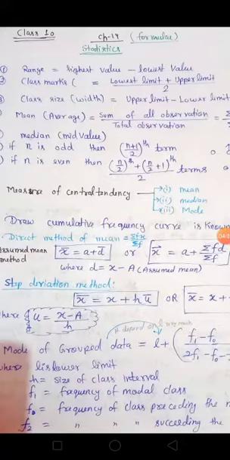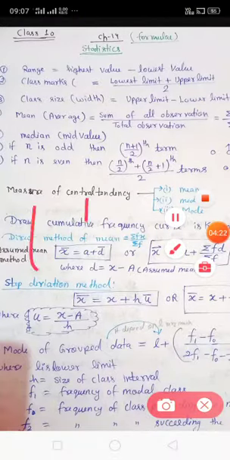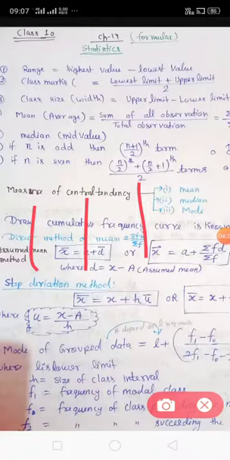First we have to consider two things: whether n is odd or even. Suppose I want to find the mid value. Suppose three things are given, 1, 2, 3. Which one is the mid? This one is the mid value, and this is called the median.